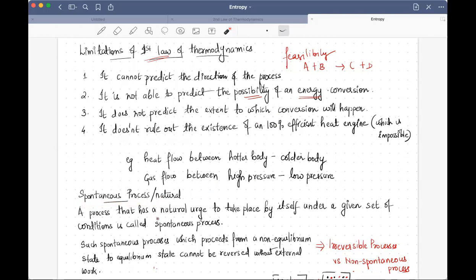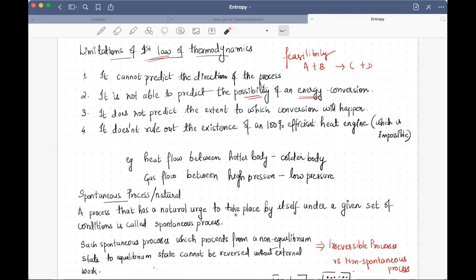A process that has a natural urge to take place by itself under a given set of conditions. So that means all the natural processes, or those processes which we know by common observations that it will happen in this direction, those processes are referred to as spontaneous processes, or another name that we give is natural process. For example, heat flow from a hotter body to a colder body is a natural process or a spontaneous process. Similarly, a gas flowing from a high pressure region to a lower pressure region is a spontaneous process or a natural process.